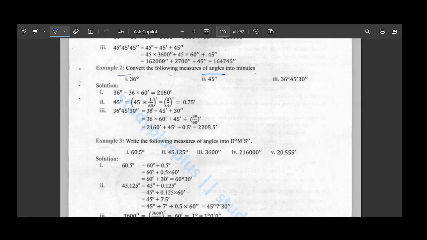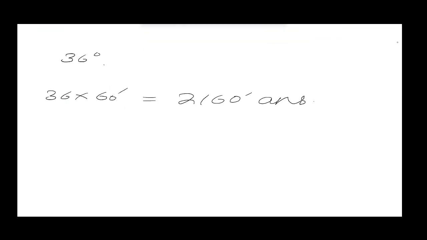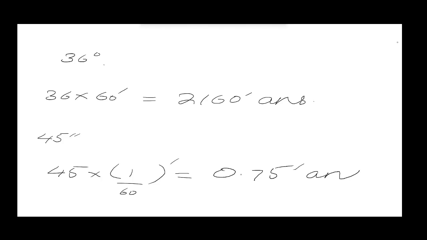So we know that the format is degree minute second, but here the question is given in seconds. So if we want to convert this into minutes, it will be multiplied by 1 by 60. So we will just write 45 seconds here. We will just multiply this with 1 by 60 minutes. So when this is multiplied, this means that 45 is being divided by 60. So our answer will be 0.75 minutes. This is our final answer.